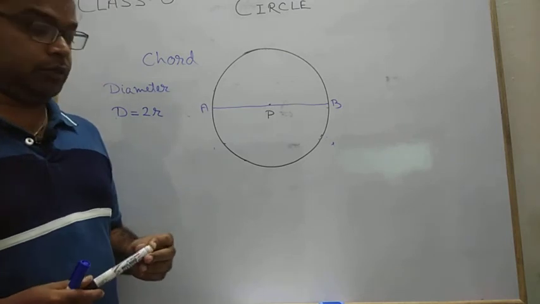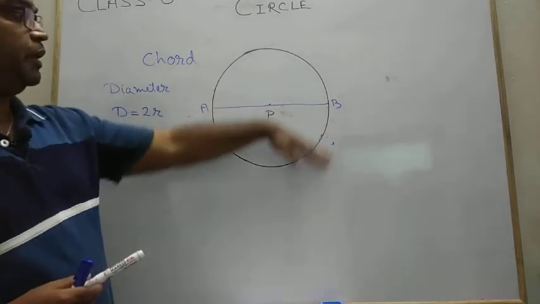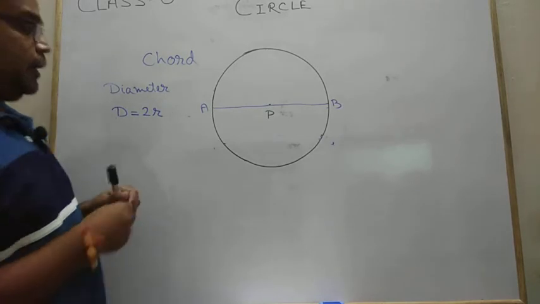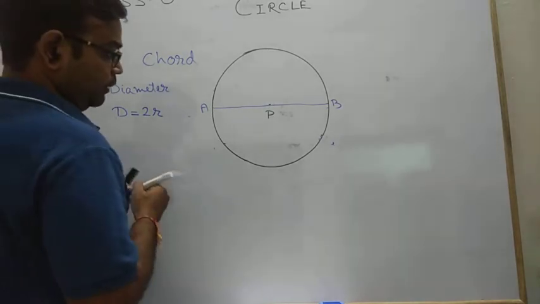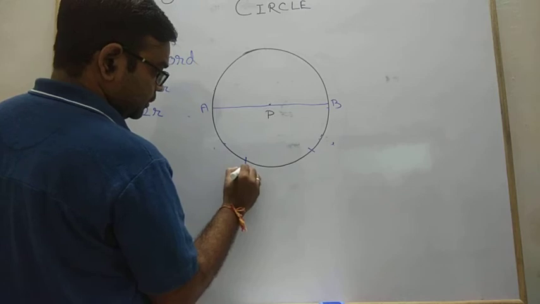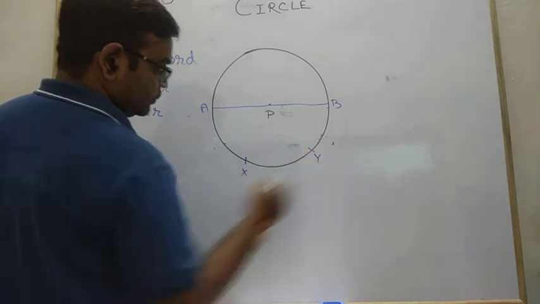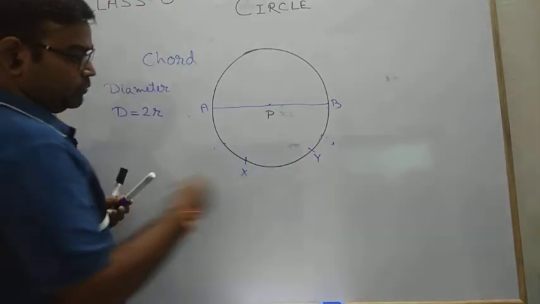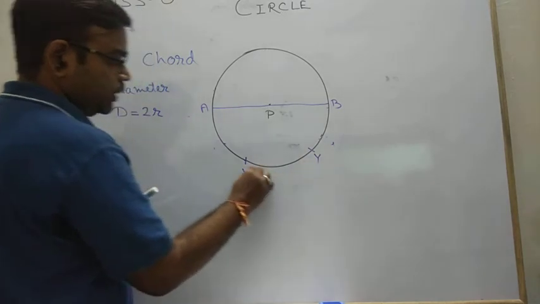Then, the arc of a circle. Suppose this is your perimeter, and in this perimeter we choose any 2 points, let's suppose X and Y. So this XY is known as an arc of a circle.